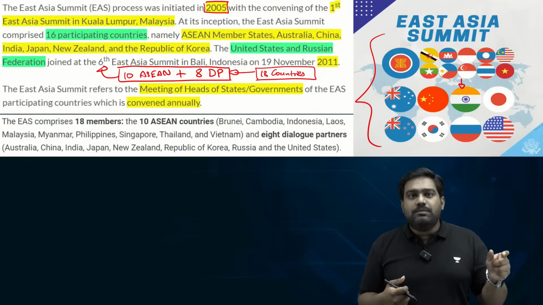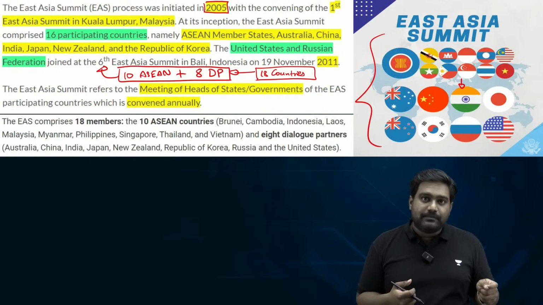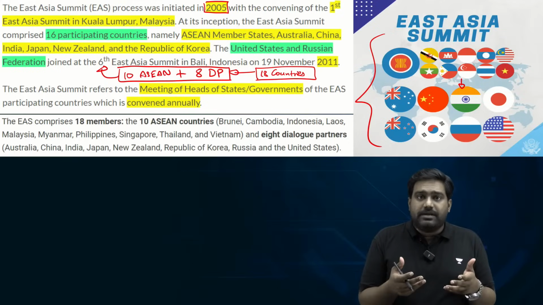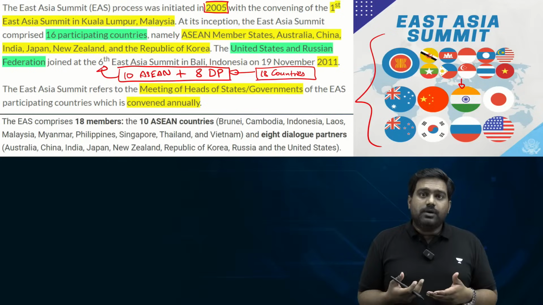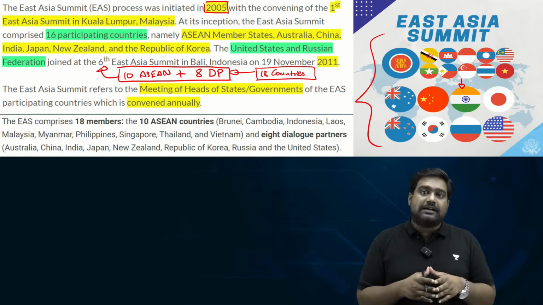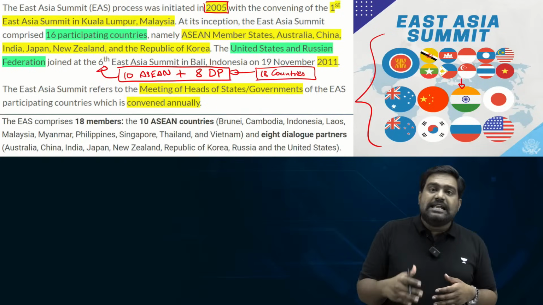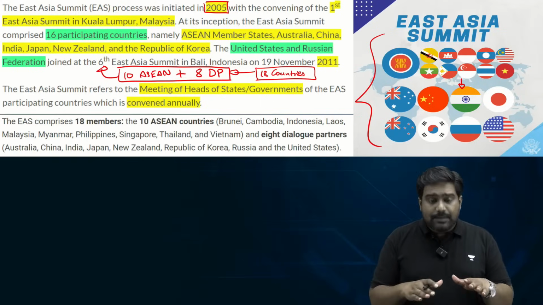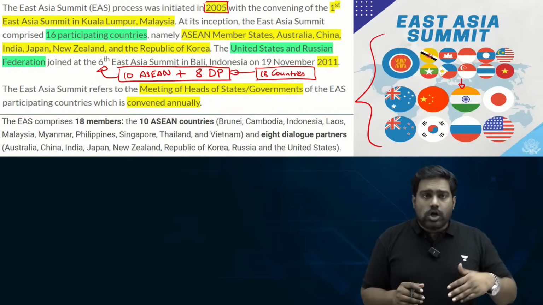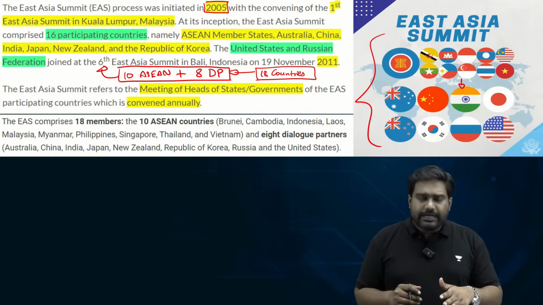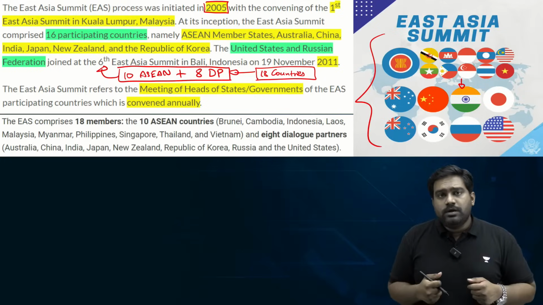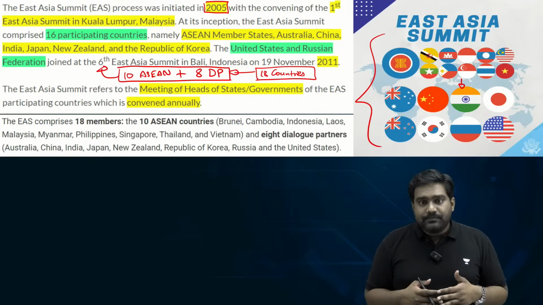Please understand, ADMM Plus was a defense ministers meeting, whereas the East Asia Summit is a summit level interaction where the heads of states and heads of governments interact. The prime ministers and presidents of these 18 countries interact, and this happens every year along with the ASEAN Summit, right? ASEAN countries hold the East Asia Summit as well.